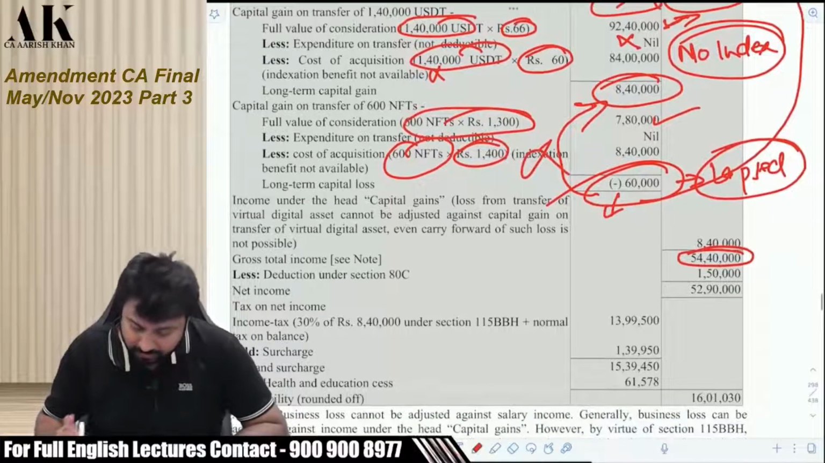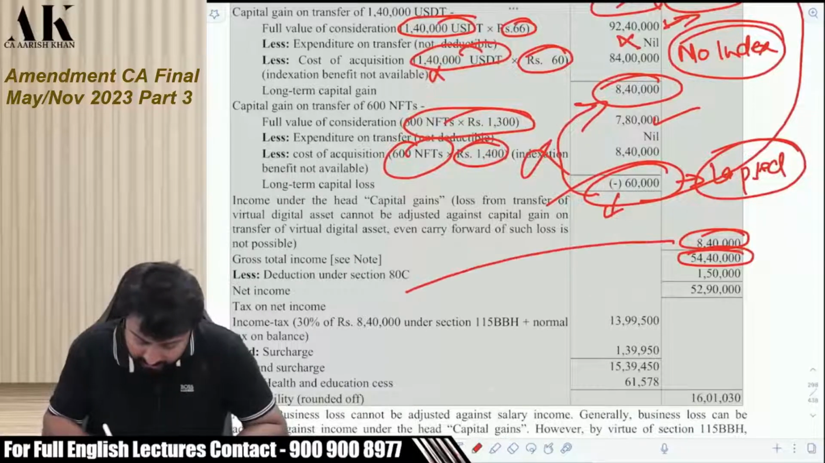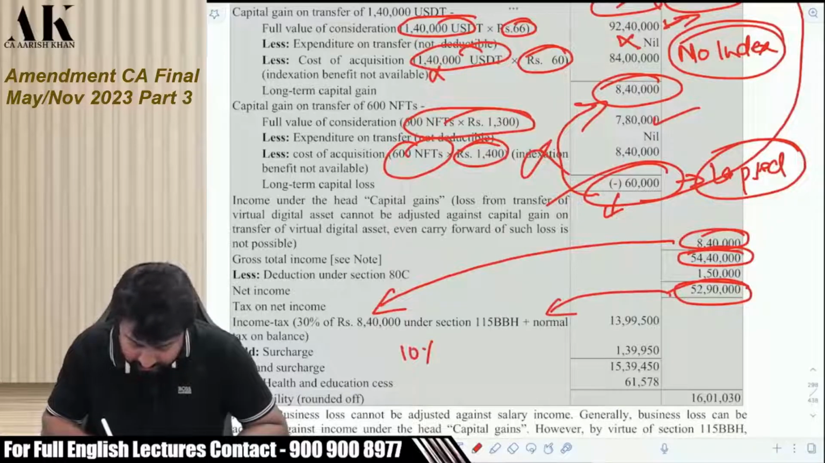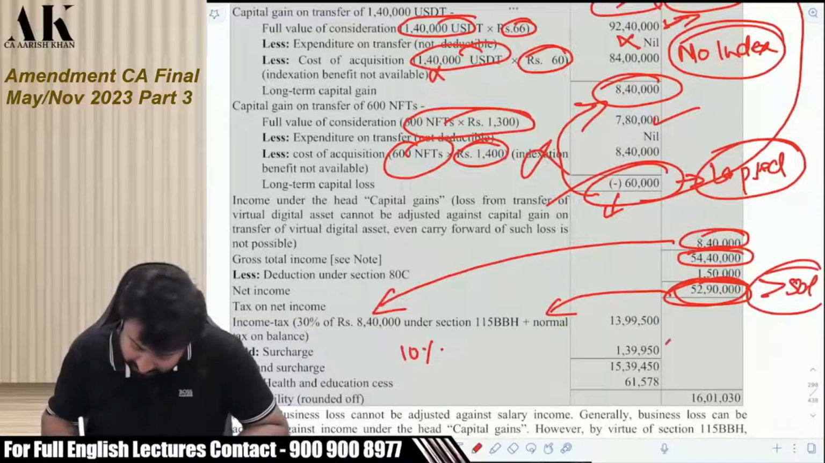54. But now we have to be very careful. On this 840 you have to take 30% tax. And on balance income you have to take normal tax, but you have to apply 10% surcharge. Why? Because your total income is greater than 50 lakh rupees. So you have to apply 10% surcharge over here.